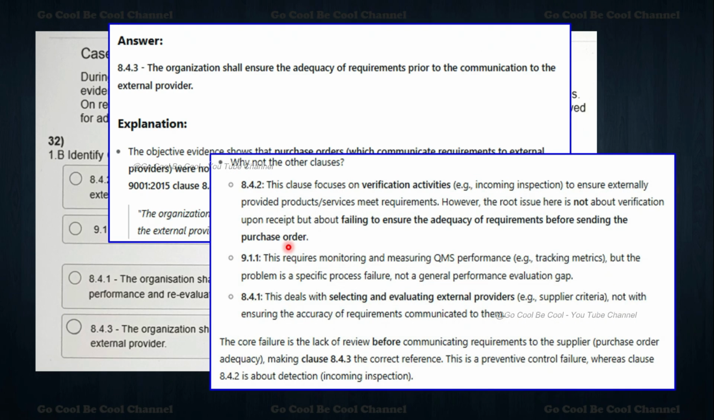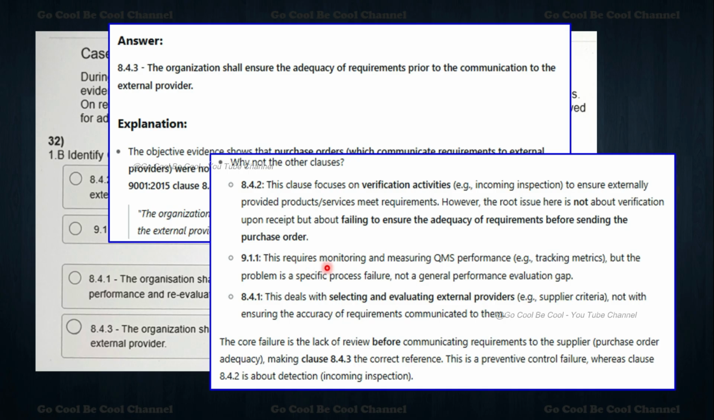So why not the other clauses? By difference, please understand, this area generally will make you confused. 8.4.2: this clause focuses on verification activities, for example incoming inspection, to ensure externally provided services meet requirements. However, the root issue here is not about verification upon receipt, but about failing to ensure the adequacy of the requirements before sending the purchase order.